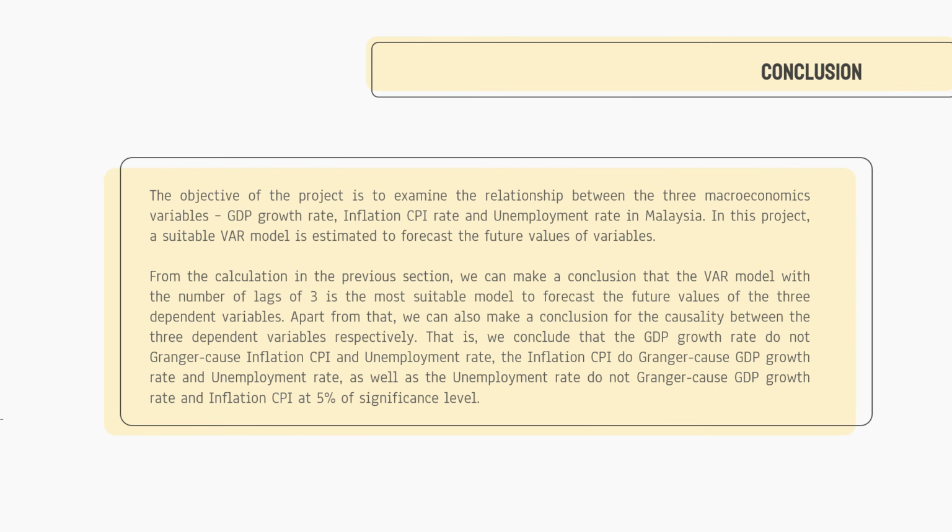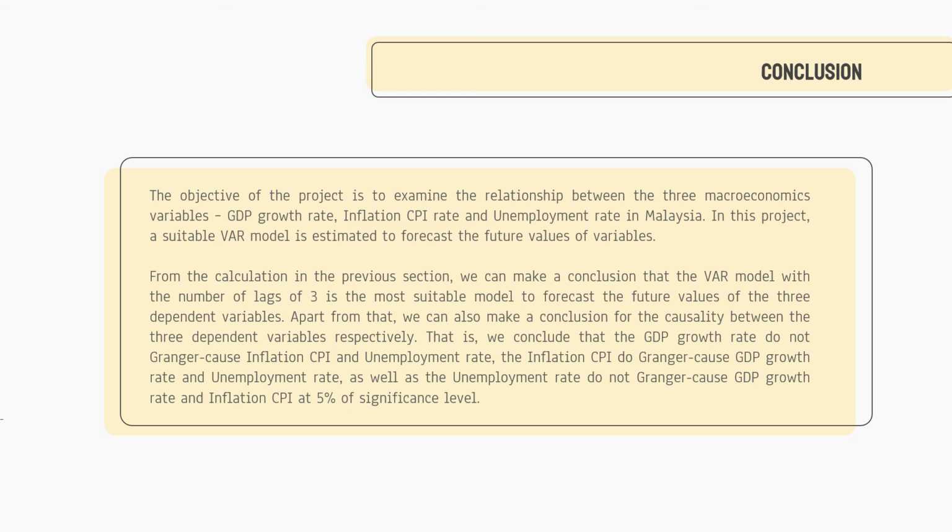To conclude, the objective of the project is to examine the relationship between the 3 macroeconomic variables, which are GDP growth rate, inflation, CPI rate, and unemployment rate in Malaysia. In this project, a suitable VAR model is estimated to forecast the future values of variables. From the calculation in the previous section, we can make a conclusion that the VAR model with the number of lag of 3 is the most suitable model to forecast the future value of the 3 dependent variables.